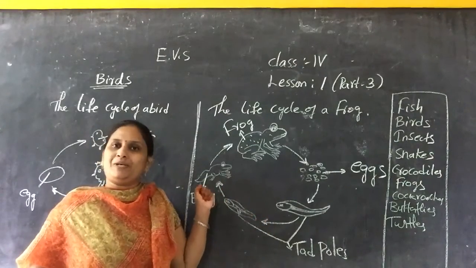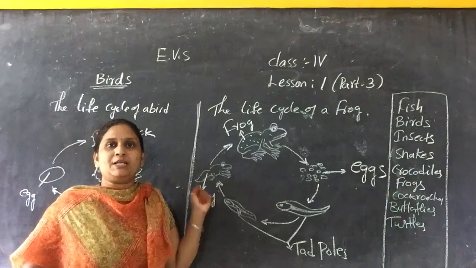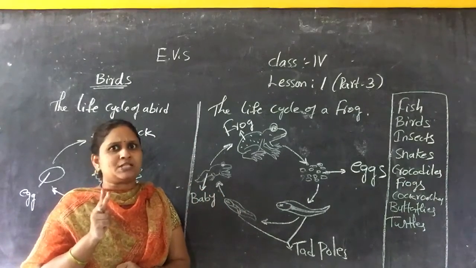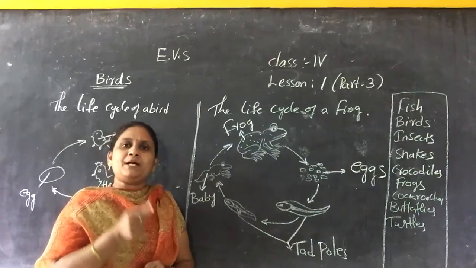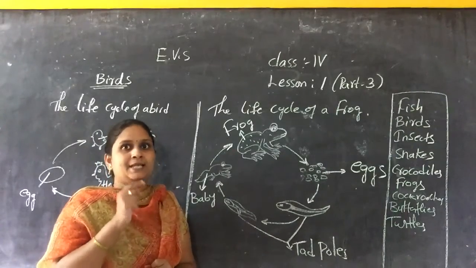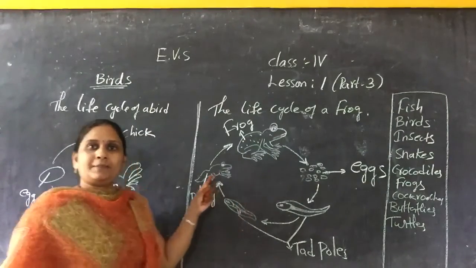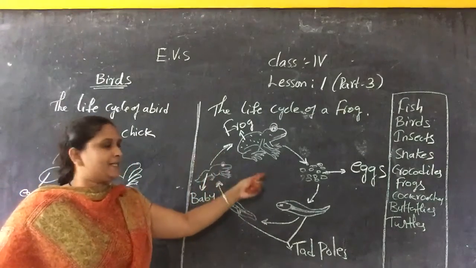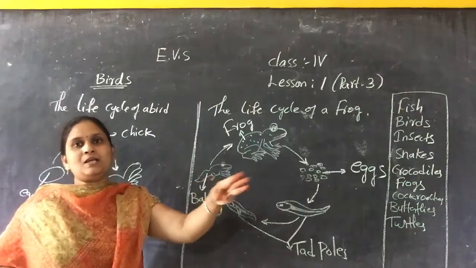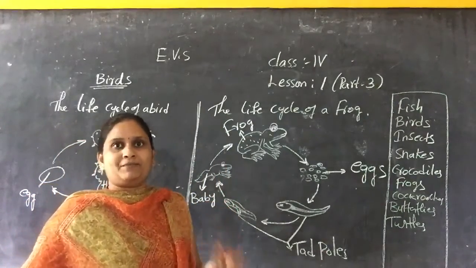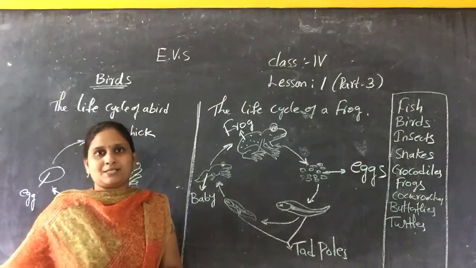Tomorrow we'll discuss reproduction by giving birth, the second type of reproduction. We discuss two reproduction systems. The first one is reproduction by laying eggs. In part 1 I explained about the butterfly. In part 2 I explained about the birds and the frogs. And in part 3 we'll discuss how reproduction is done by giving birth, and the conclusion of the lesson. Okay children?